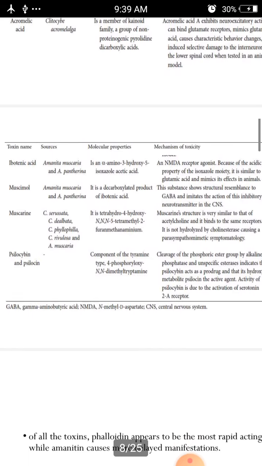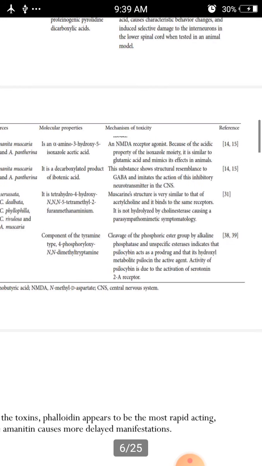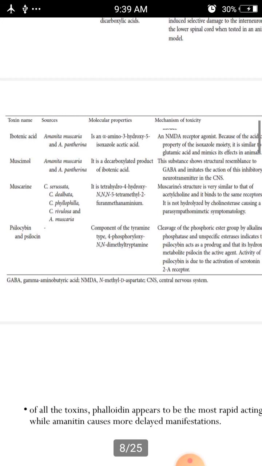Okay, and another one is ibotenic acid. It is obtained from Amanita muscaria and Amanita pantherina. It is an alpha-amino-3-hydroxy-5-isoxazoleacetic acid. It is an NMDA receptor agonist because of the acidic property of the isoxazole moiety. It is similar to glutamic acid and mimics its effects in animals.